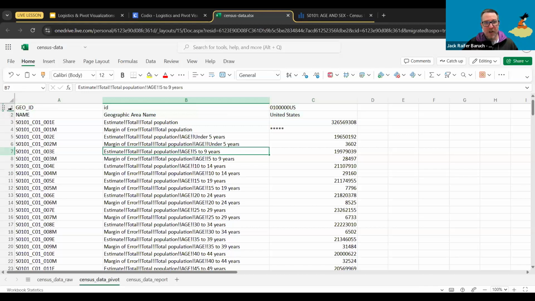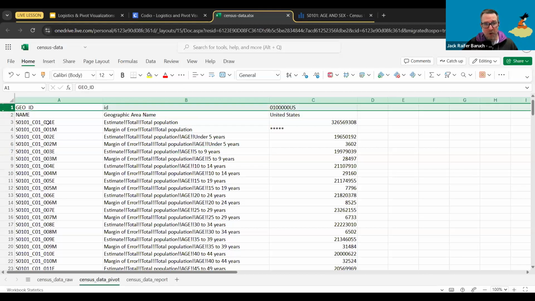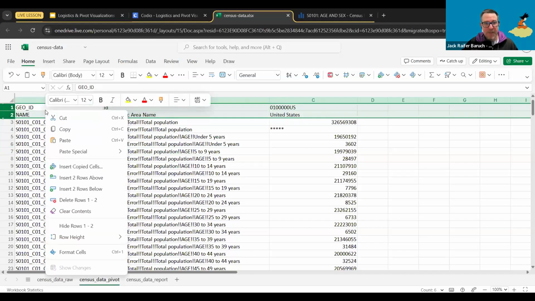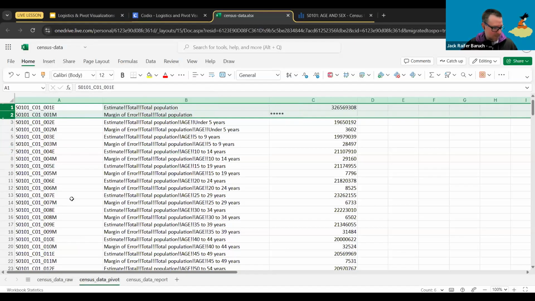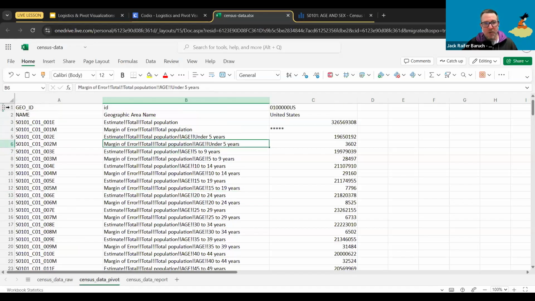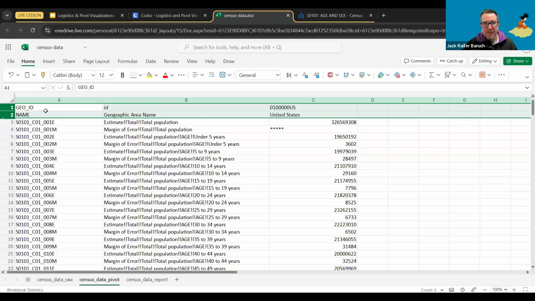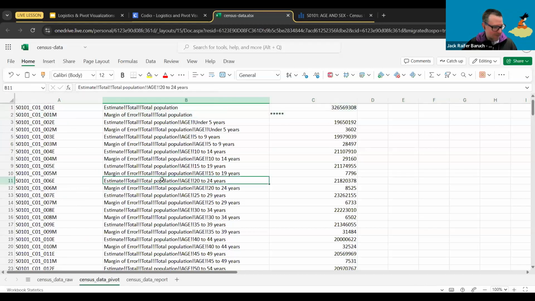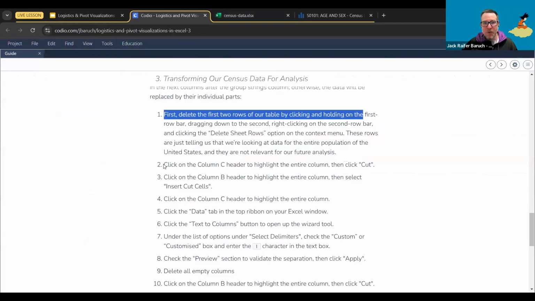So to do that, we're going to select the first 2 rows. Just go to the first row, to row number 1, click on it, hold the button, and drag it down to number 2. And that's going to allow you to pick both of them at the same time. And then when you're on top of those 2, click the right mouse button and just see where it says delete rows 1, 2. Delete them. All right. One more time, very quickly. Select rows 1 and 2. So click on row 1 and drag to row 2. Then right mouse button and delete rows 1 and 2. Wonderful. First step, check.